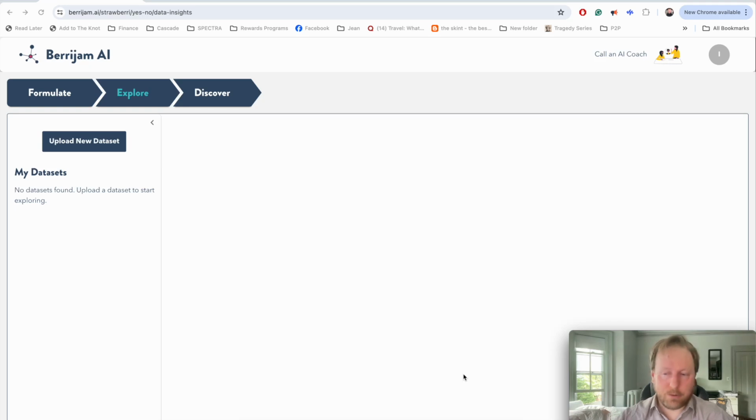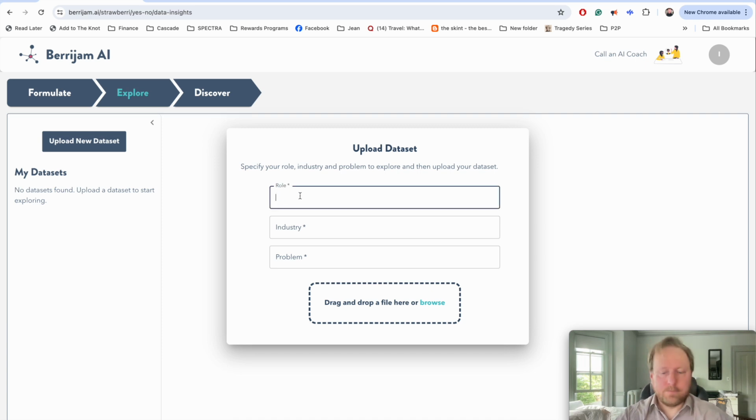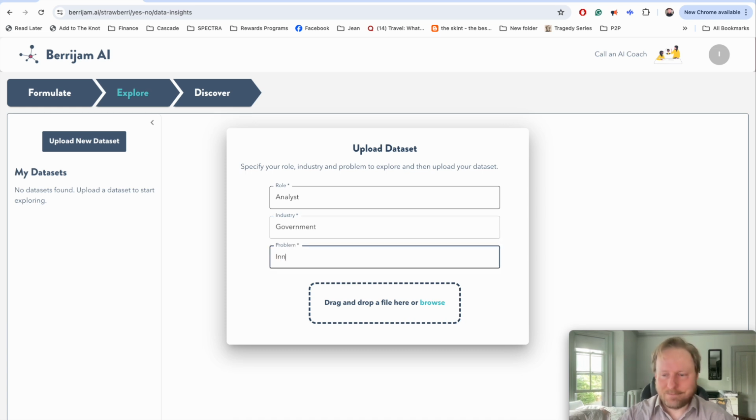Today what I'm going to do is run through a data set we have around innovation, aka how many patents were filed in Australia. And we're going to figure out what are the factors leading to the most innovative sectors. So first thing we're going to do is obviously upload our data set. Role, you can say I'm analyst. Industry, government. And problem, innovation.